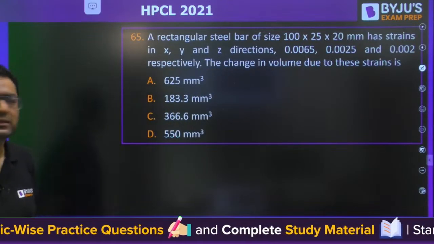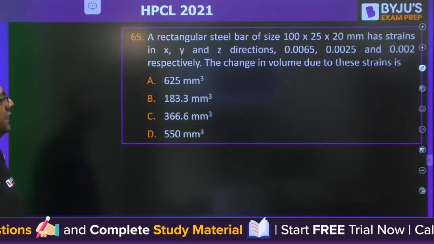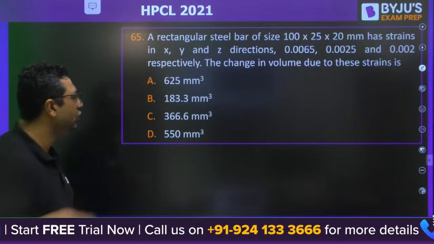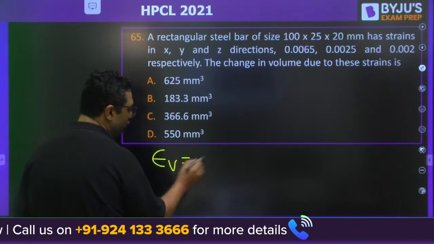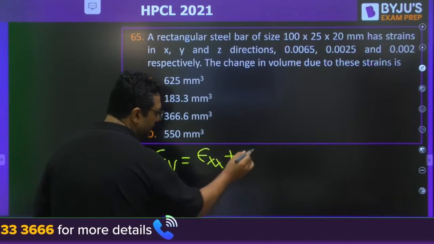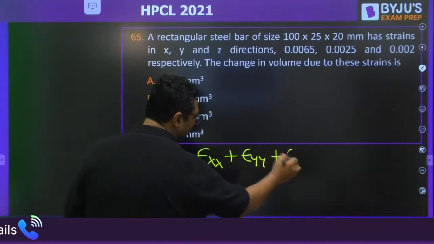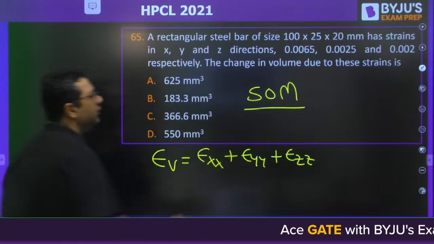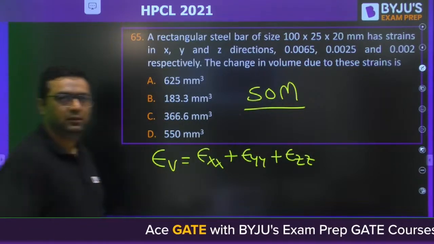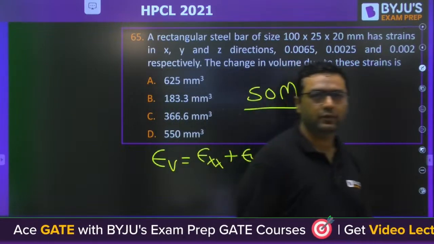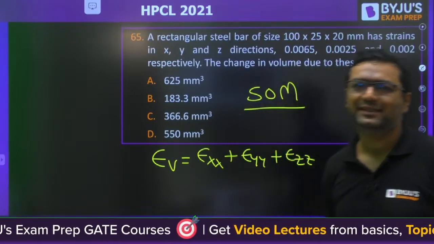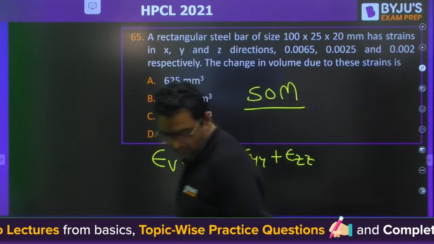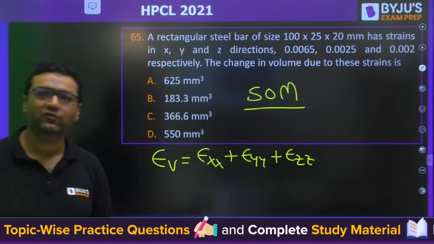Very good, Shreyas. A rectangular steel bar of this size has strains. The change in volume is strain in XX plus strain in YY plus strain in ZZ. Once again, the question is from strength of materials. Find out, guys. We are very near. Question number 65 is going on. What would be the answer, guys? Please tell me. 6 more questions from my side are there.